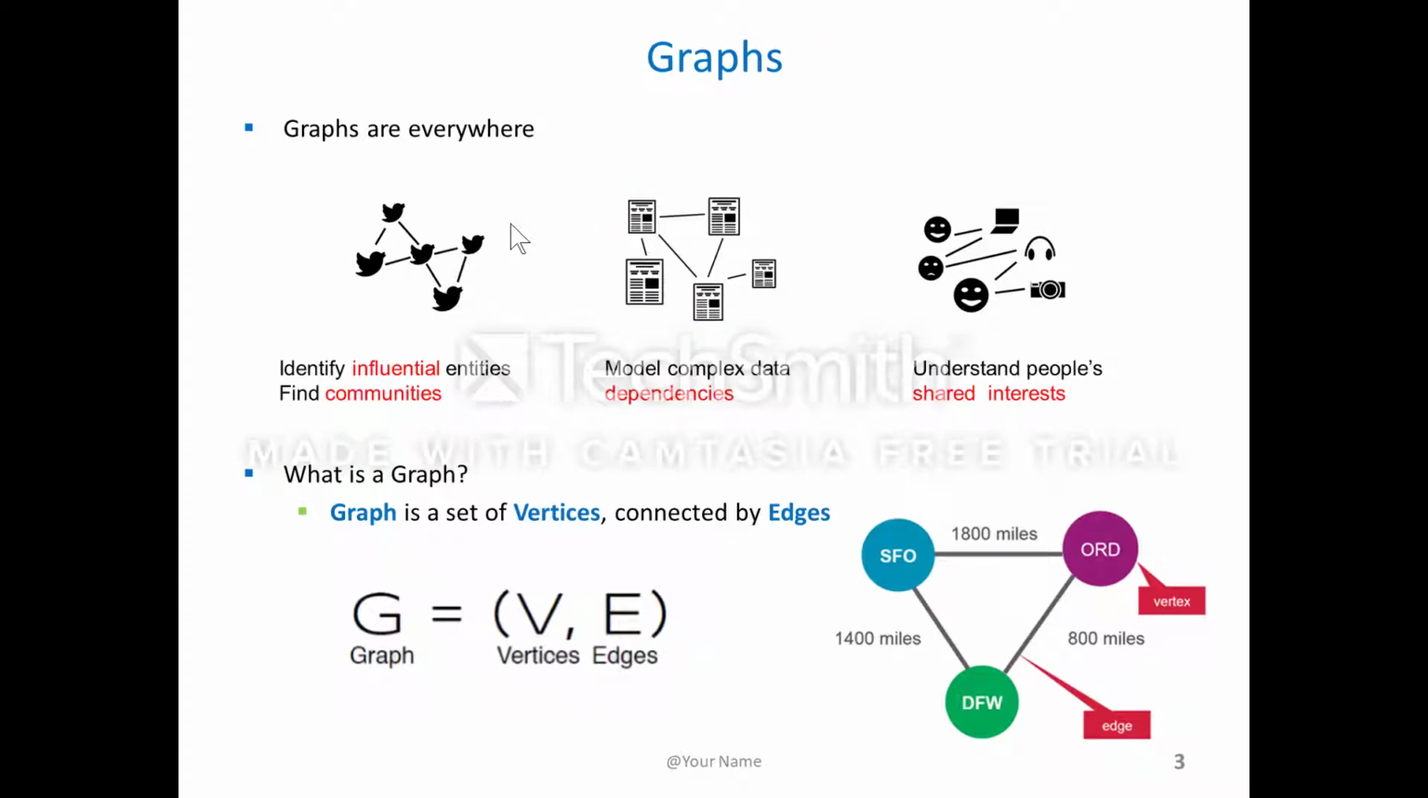Graphs are everywhere. On social media, you try to identify top influencers. When you look at web interfaces, or try to understand people who have common interests, who likes what, all of these are graph data. So what is a graph? A graph is a set of vertices and edges. Take an example: when we have airports and flights between the airports, the airport itself is a vertex, and the connections between them are the flights.